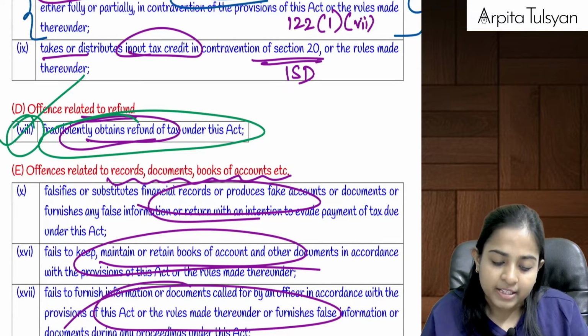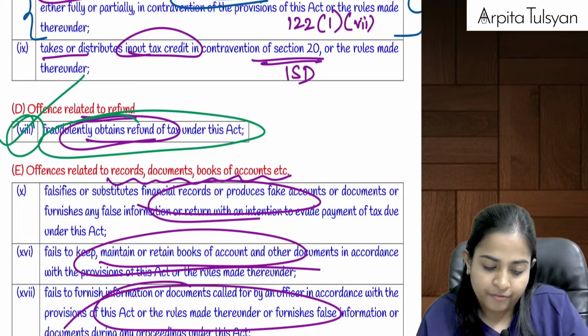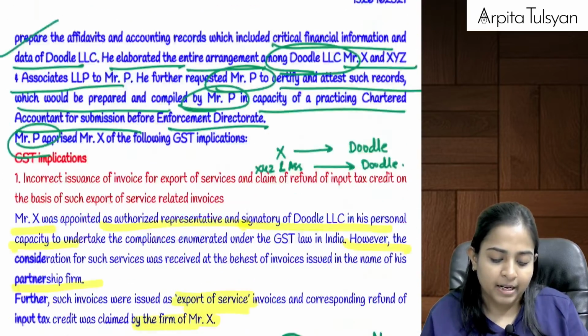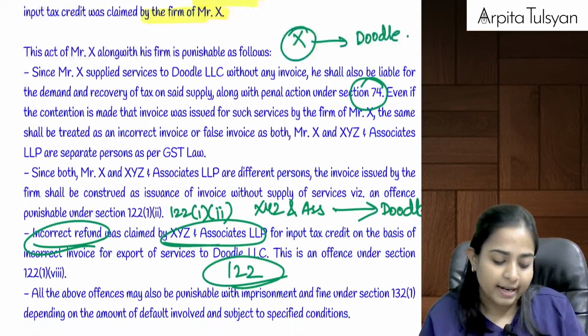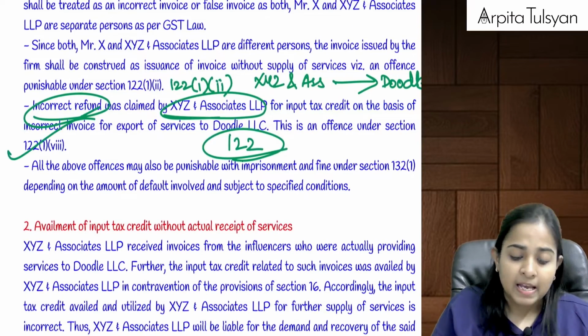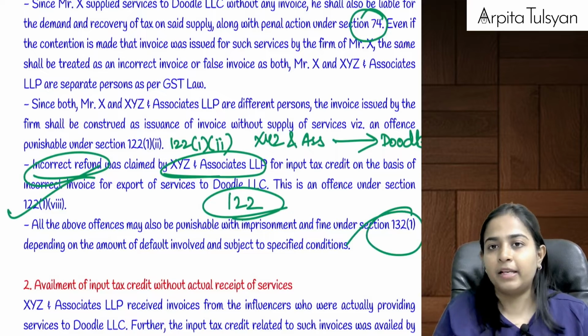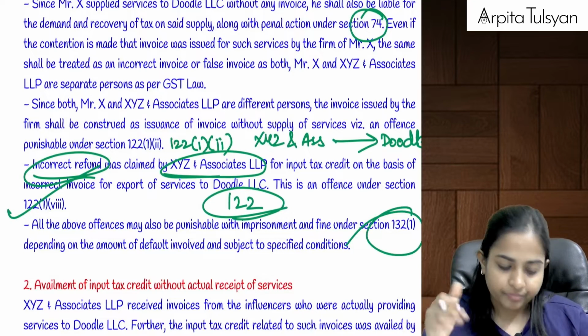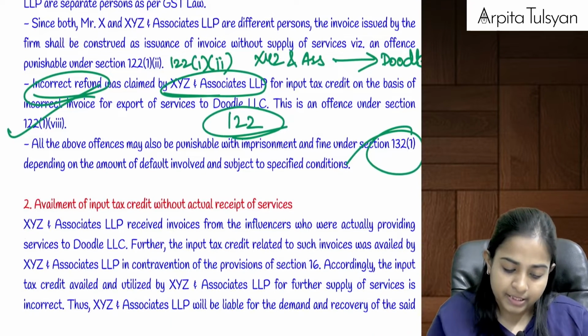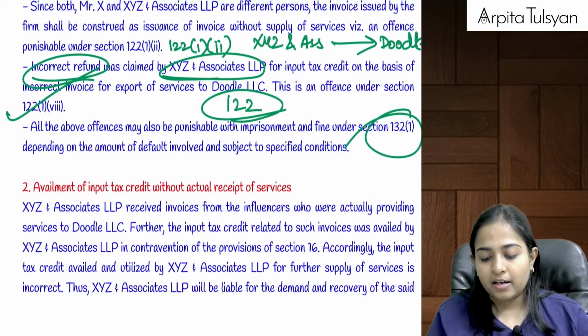Are you clear with this? So refund was obtained fraudulently, therefore liable under section 122(1)(8). Are you clear with this? Plus, can we say anyway 132 will anyway be applicable if you fall under those clauses? Yes, that was the first mistake. Another mistake, what happened secondly?